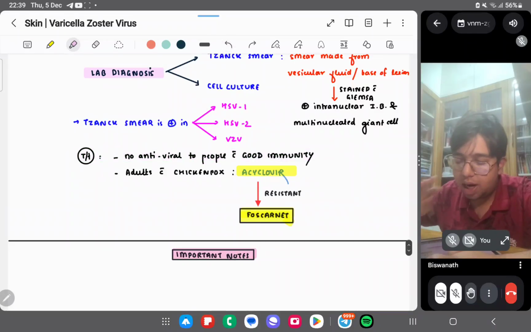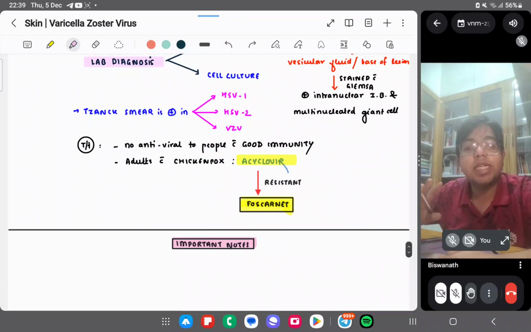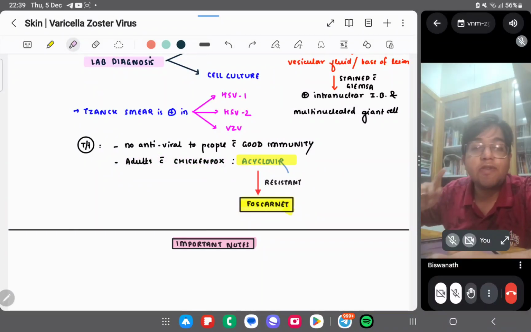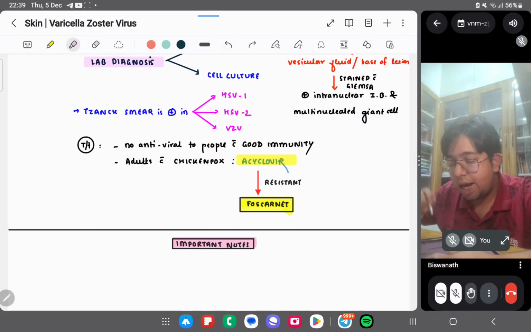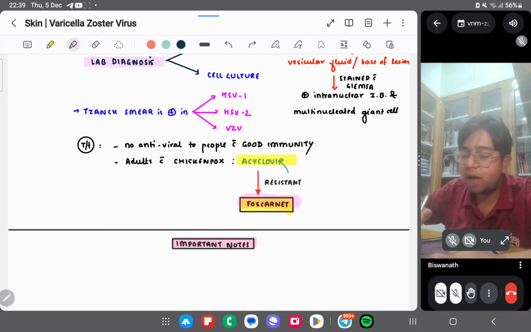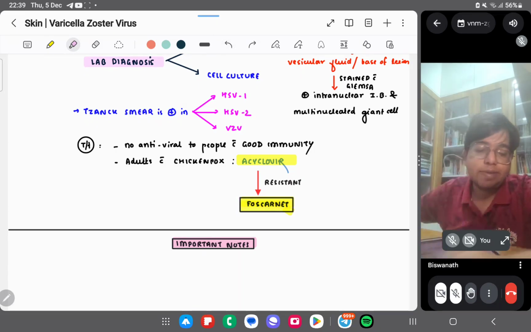Treatment: no antiviral is needed for people with good immunity. You don't need to give antivirals. For an adult with chickenpox, a 5-day acyclovir regimen is given. If it is resistant, you can use foscarnet. Foscarnet may be used in acyclovir-resistant cases, right? So that was about varicella zoster virus.